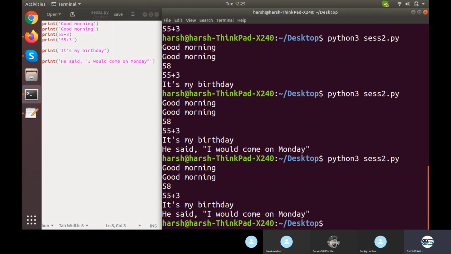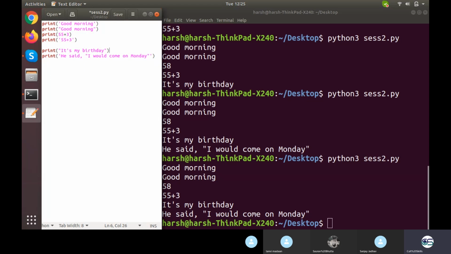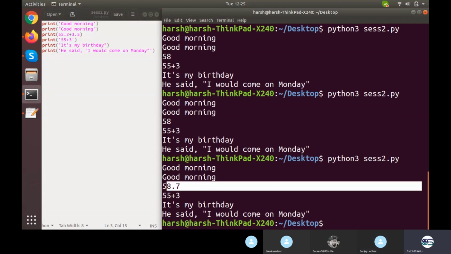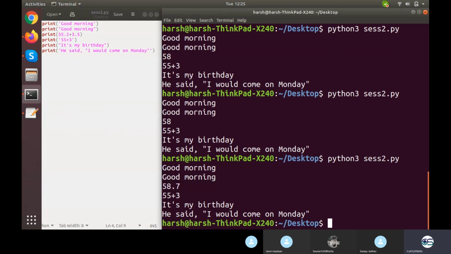I hope we are clear with the basic introduction on how to get the output on screen. How to get the string output on screen, how to get the mathematical output on screen. The mathematical part could be any integer or a float. 55.2 and 3.5, so it will turn out to be 58.7, and you can get it. Otherwise the string part would remain the same. 55 plus 3 is 55 plus 3, not 58. Okay, any doubt in the print function? I hope the things here are clear.